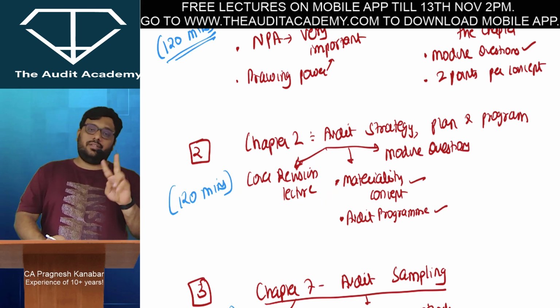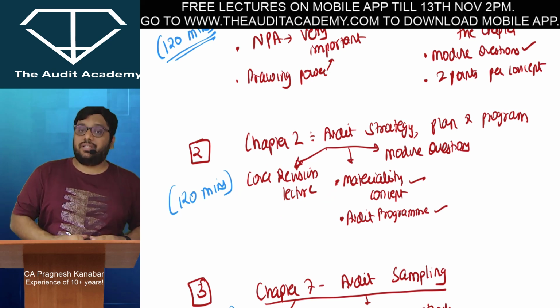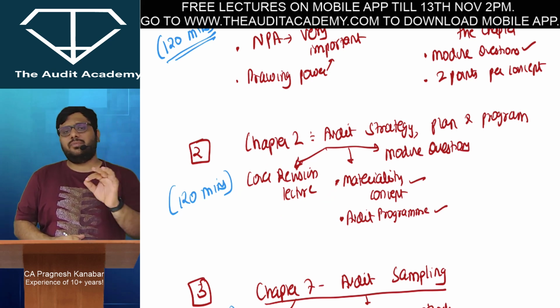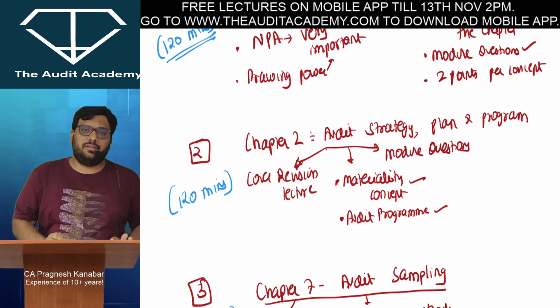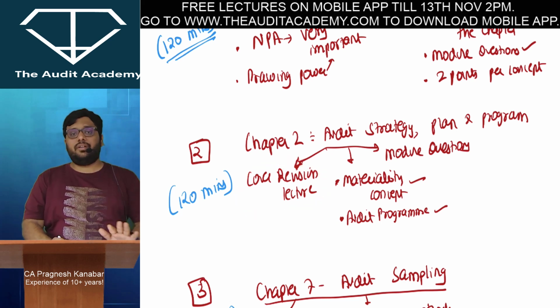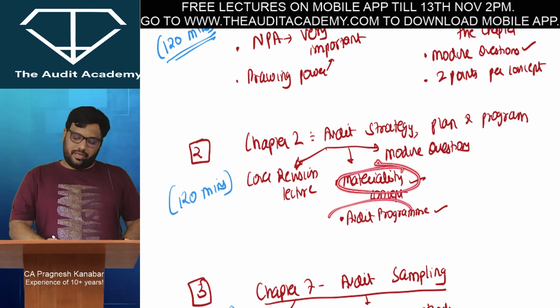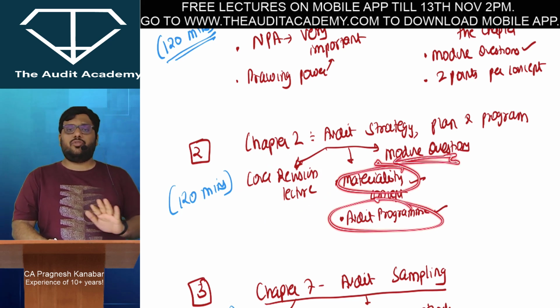Planning strategy, दोनों का inter relationship के जो points हैं. Factors establishing strategy, these points are extremely sensitive. Apart from that, materiality का concept and audit program का concept extremely sensitive. So आप revision lecture एक बार देख लो, do it properly. ये बहुत ही favorite है ICA का. And materiality concept and program का concept देख लीजिए. And module questions कर लीजिए. I think that should be more than enough. Beyond that you need not go.